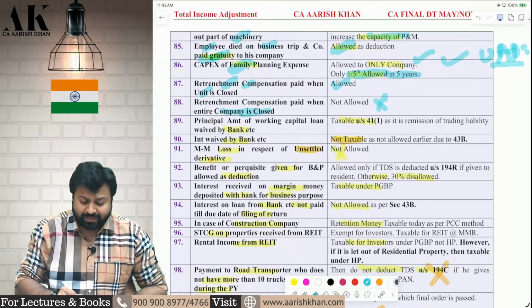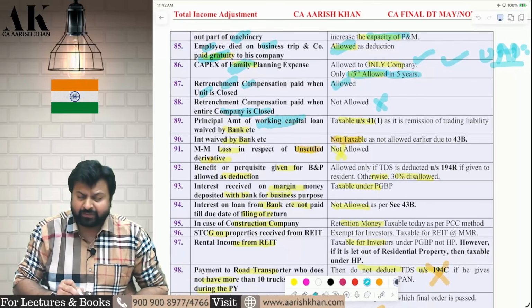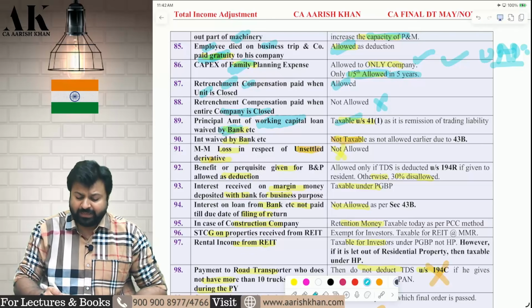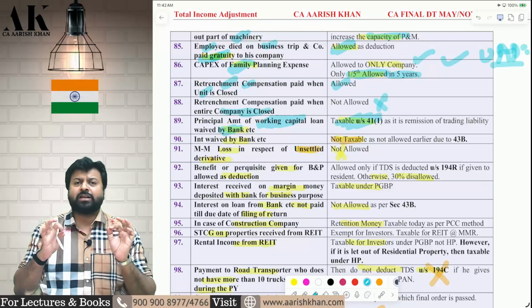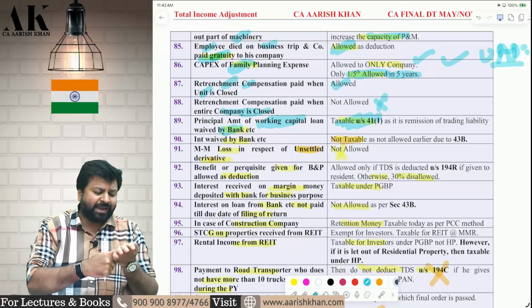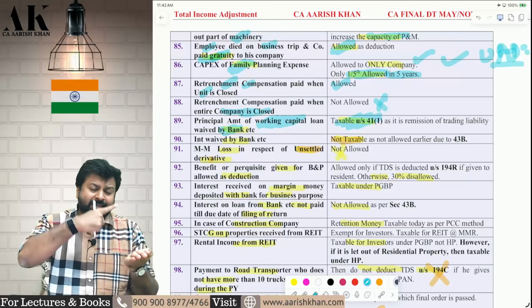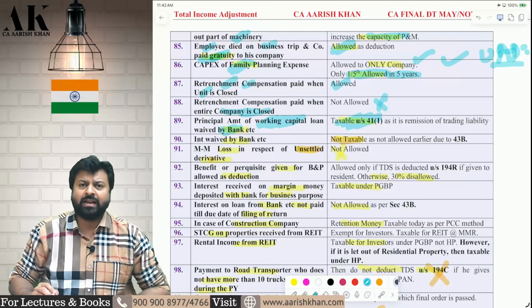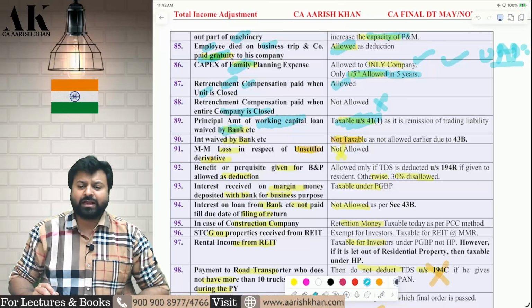Next one, you have taken a working capital loan from a bank, and the bank has waived that loan. That will be deemed income under section 41(1). It is a remission and cessation of a trading liability. If the bank has given you a working capital loan and that is waived by the bank, that is deemed income. That is a benefit in your hand. It will be subject to tax under 41(1).